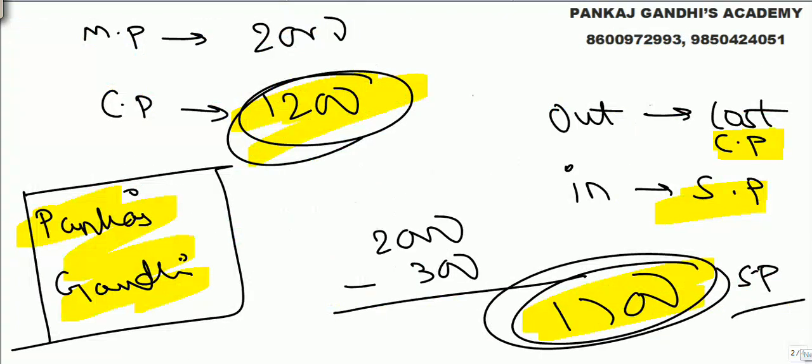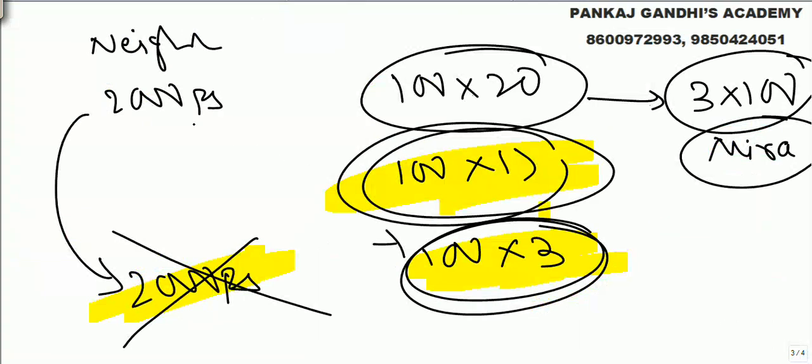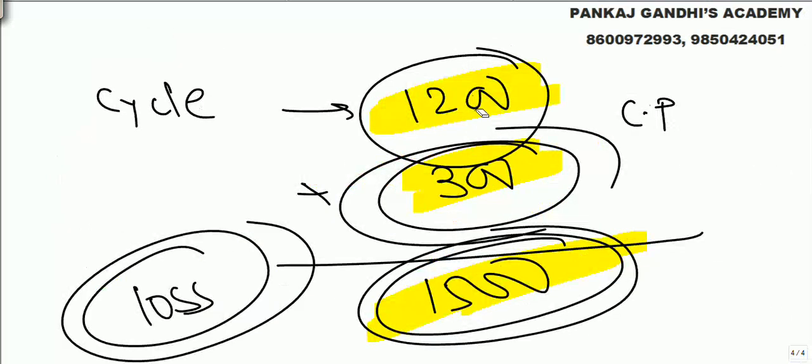Another way I could have explained: the neighbor gave you 2000 rupees in 20 notes. You give 3 to Meera and keep 17 with you. Next day you tear off the fake note and put 3 from your pocket. You have already given the cycle to Meera and 3 notes next day. Whichever way you want to understand, the answer has to be the same. What all goes out of your pocket is your loss amount.